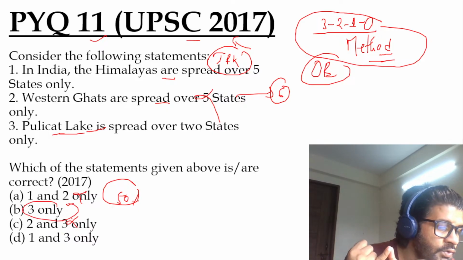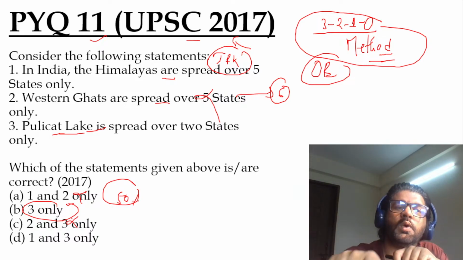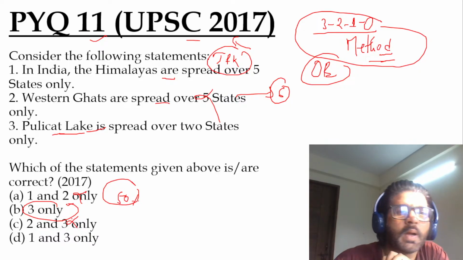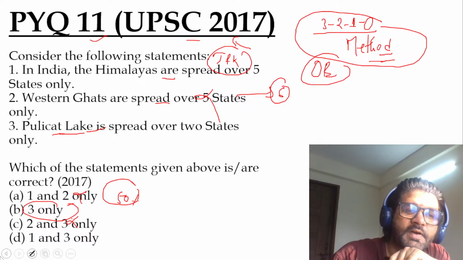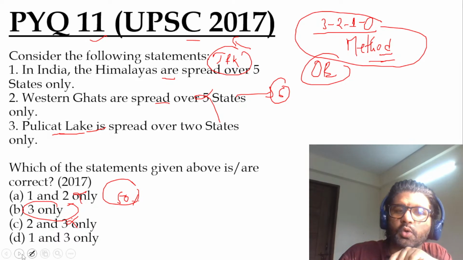So what I'm trying to tell you here is, even though you have limited knowledge, even though you know only one statement out of the three, you can still eliminate two options and give yourself 50% probability, which is actually a very high probability when it comes to the UPSC exam. Now your homework is to read about the Himalayas and Pulicat Lake.